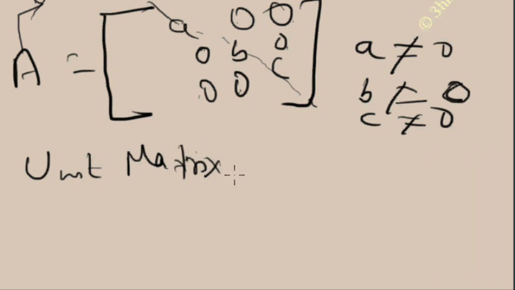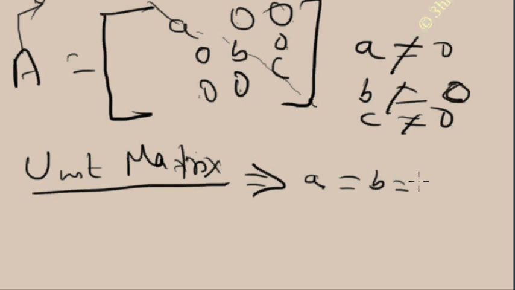In the unit matrix, A is equal to B is equal to C is equal to 1. If all the diagonal elements are 1, then that type of matrix is called a unit matrix. Here is the example: